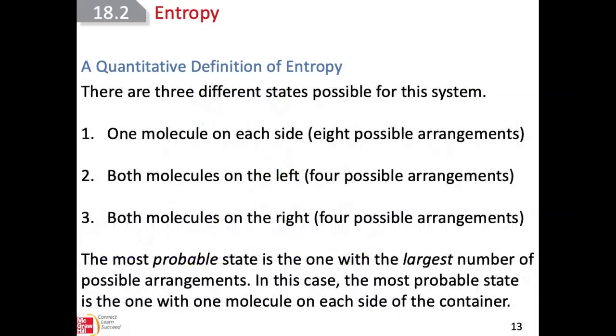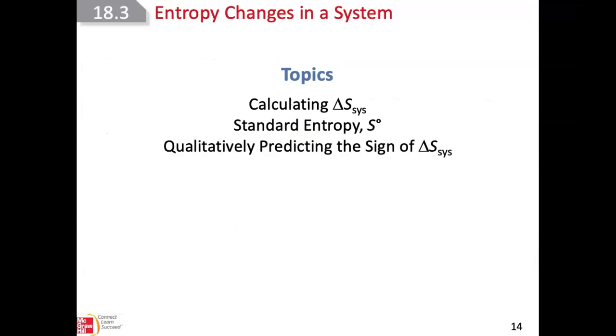So we're not going to go into the details of the quantitative definition of entropy, but for our purposes, what we need to know is this: you look at the reaction where the states of matter are specified, and you have to say, will the entropy of this reaction increase or decrease?